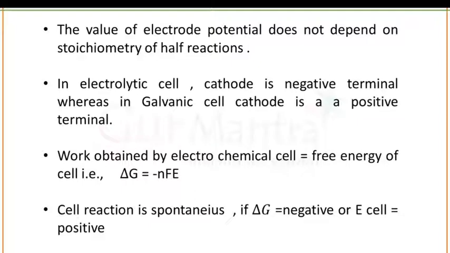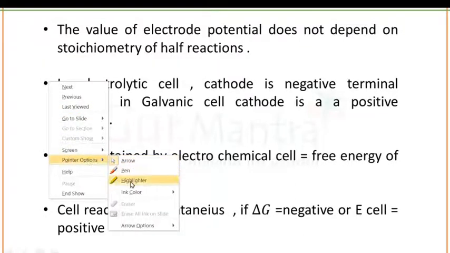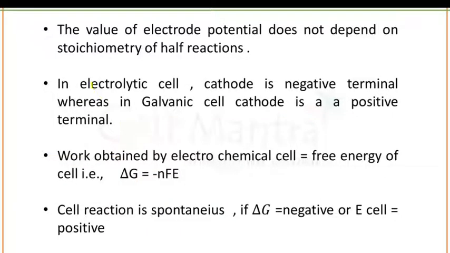Now some important points regarding the Nernst equation. The value of electrode potential does not depend on the stoichiometry of half reactions. In an electrolytic cell, the cathode is the negative terminal, whereas in a galvanic cell, the cathode is the positive terminal. This is a very important point.